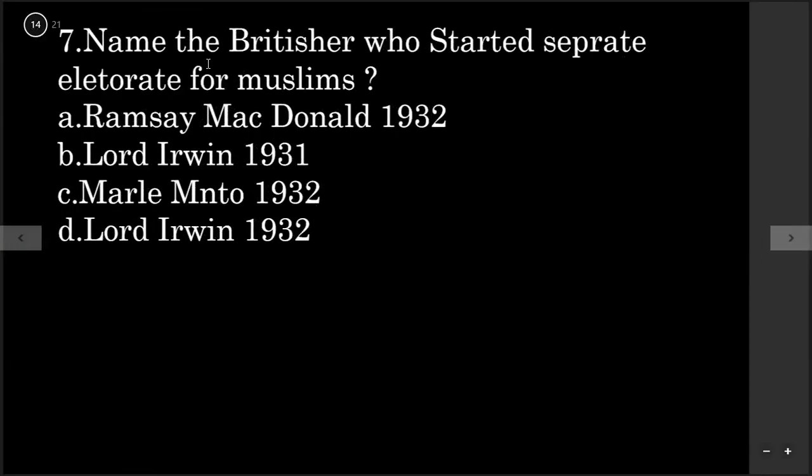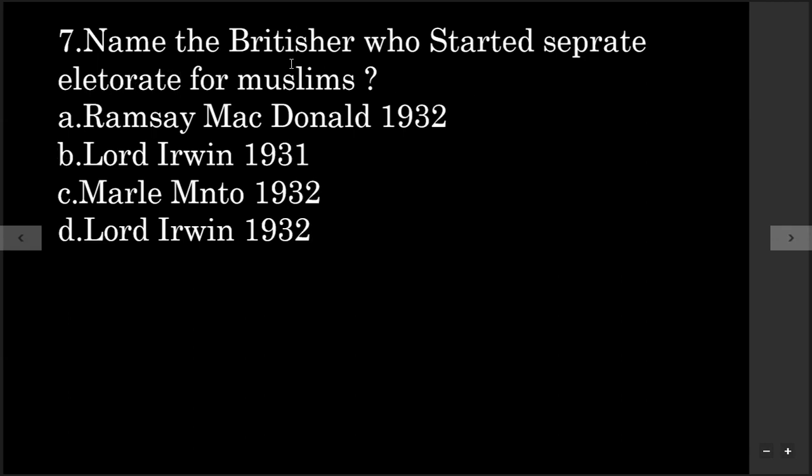Question 7 is, name the Britishers who started separate electorate for the Muslims. So we have to answer what was separate electorate. Actually Britishers always tried the divide and rule policy. In that policy they gave the voting rights separately to the Muslims and Dalits to select their leaders from that community itself.